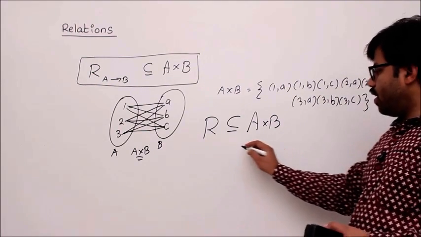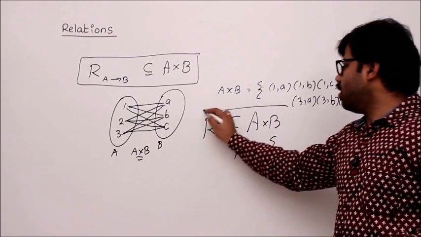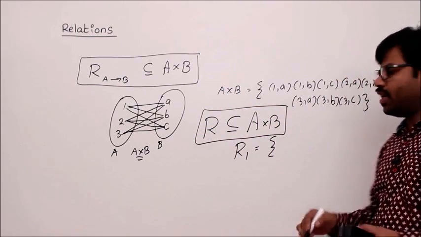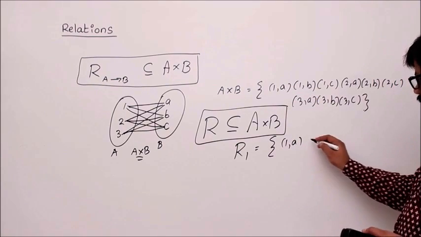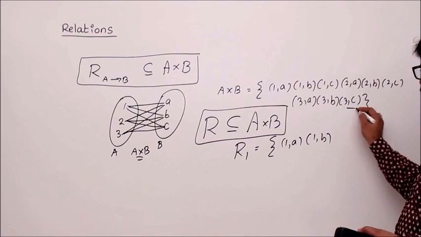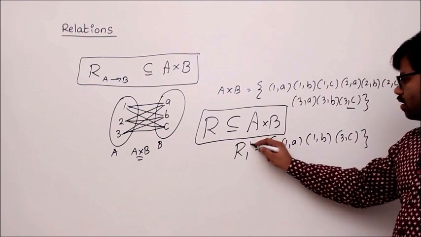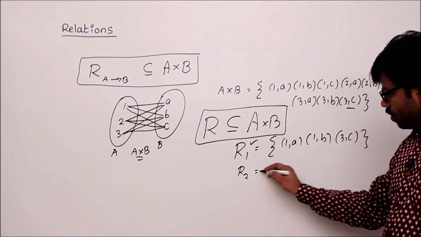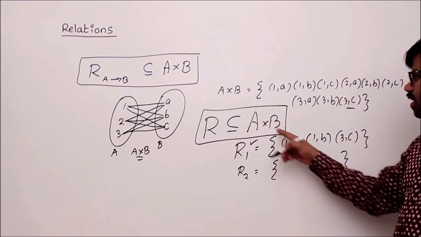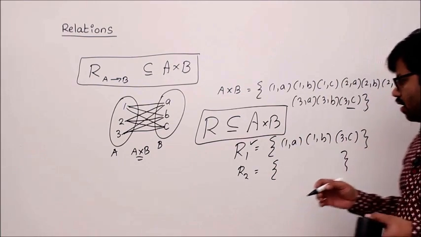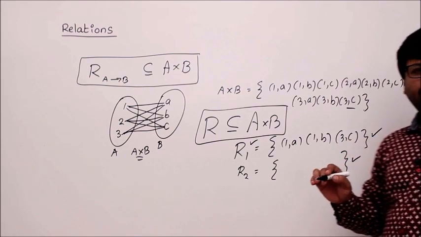Now I want to form one relation, a random relation. Let's say R1. That R1 is nothing but, according to the definition, you take some subset of A cross B. Let's take some subset. I take (1,a), I take (1,b) and I take (3,c). So quite random. If I do that, I form a relation. Let's take one more relation R2 by not taking anything. I don't take anything. Still that empty set is a subset of A cross B, isn't it? These two are relations, R2 and R1 also a relation.